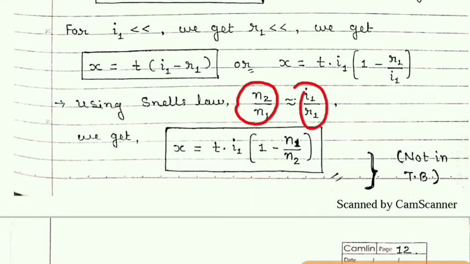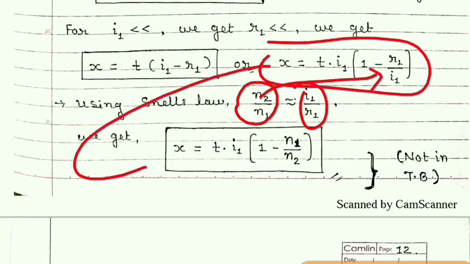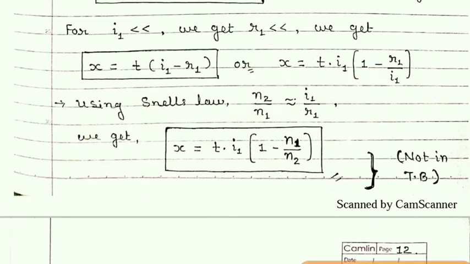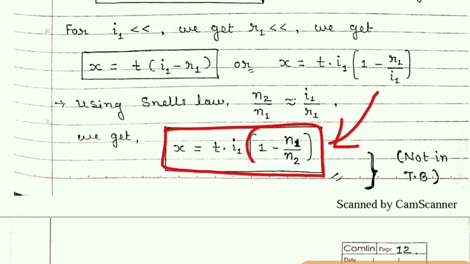And if we use this condition here, then this equation will take this form. This equation can be written as x is equal to t into I1 times bracket 1 minus n1 upon n2. So students, I hope you understood this. Remember this formula for competitive exams.